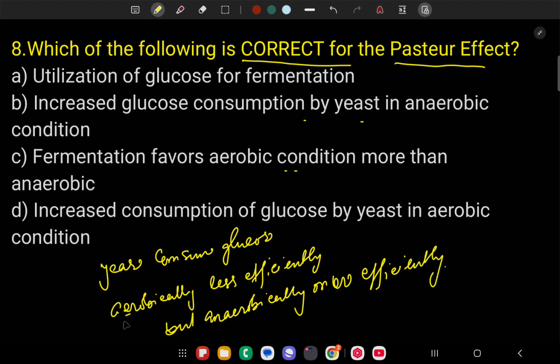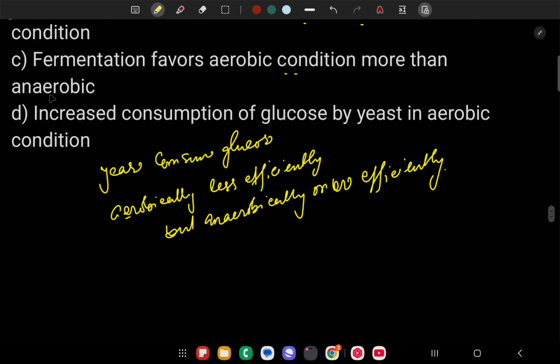Clear? So this is called the Pasteur effect. The correct option is increased glucose consumption by yeast in anaerobic condition. This is the right answer. Next question.